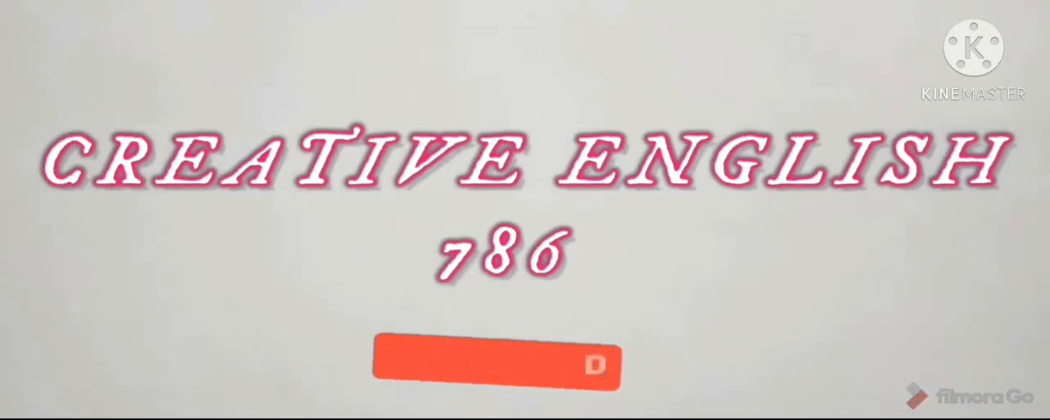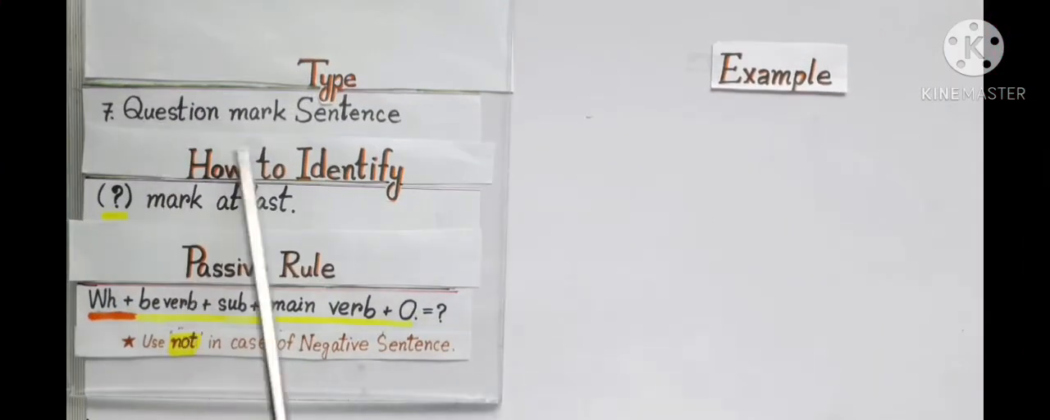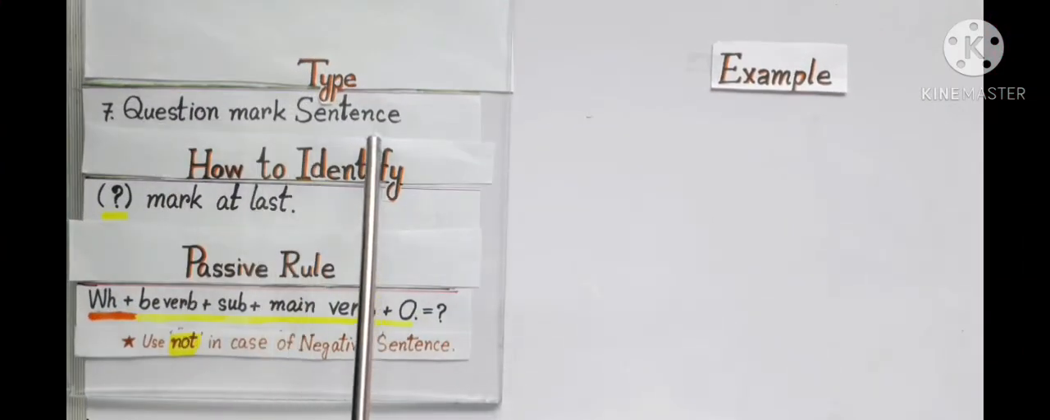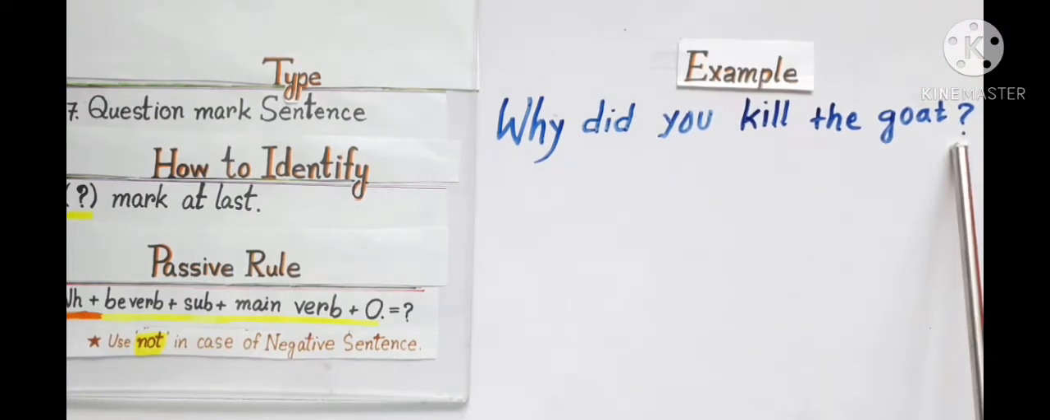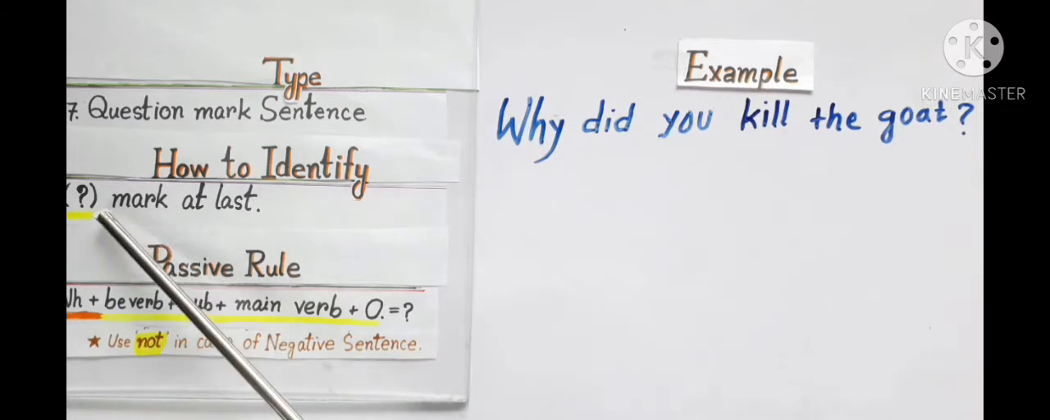In the previous video I discussed 6 types of voice change. Today I shall discuss number 7, question mark type of voice change. So let's start. Number 7, question mark sentence type voice. For example, why did you kill the goat? Question mark. It is very easy to identify because it has a question mark at last.